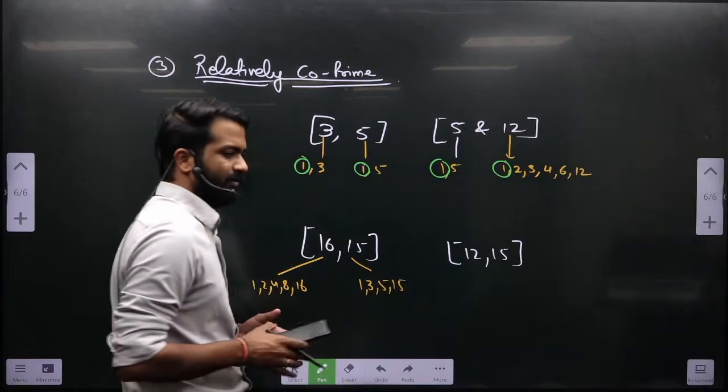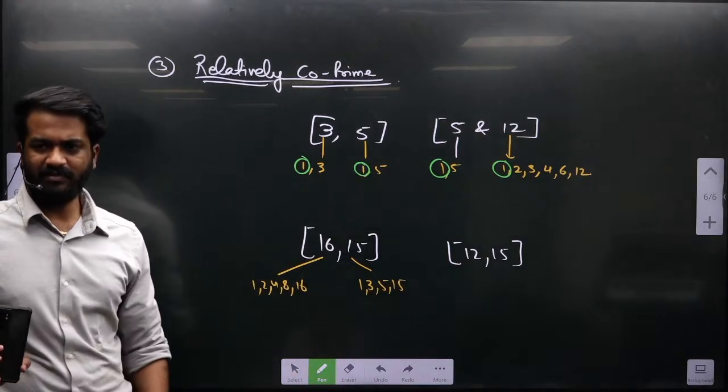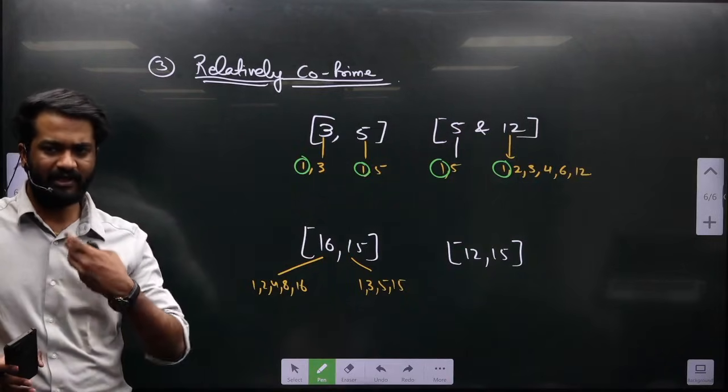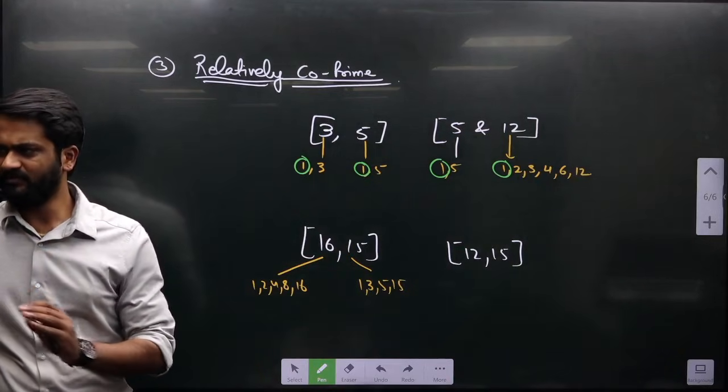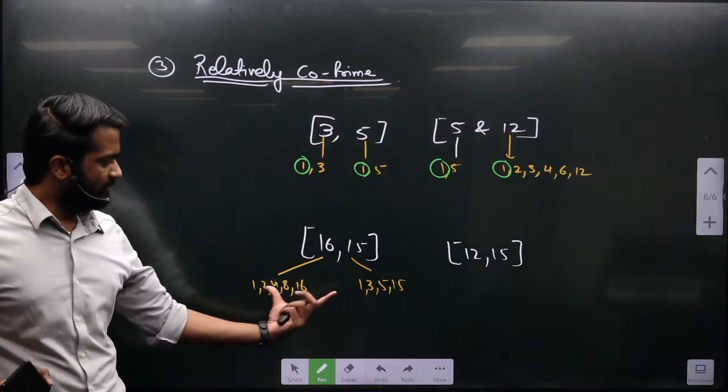Those facing problems in finding the factors, just be chill for 2 more classes. I will take the factors. I will tell you how to make the pairs of the factors. Pretty easy, है ना? I will make you very comfortable in this.